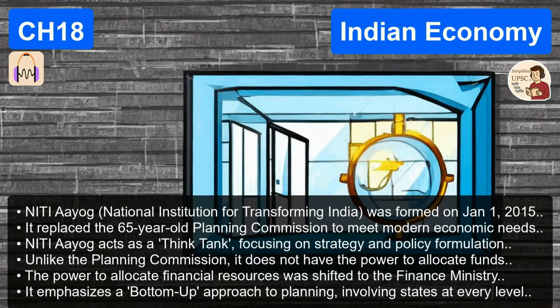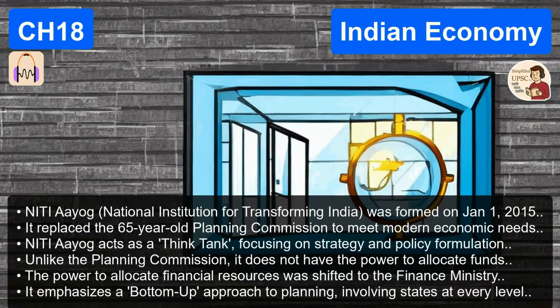A think tank. It does not allocate funds to states at all. Wait, if they don't control the money anymore, what do they actually do? And who does control the money now? The actual power to allocate financial funds was moved squarely to the Finance Ministry where it belongs. Okay. NITI Aayog is left to focus entirely on strategy, policy formulation, and real-time monitoring. It acts as the brain, not the bank. That is exactly the distinction. That is a huge structural difference. So they are the master strategists now.